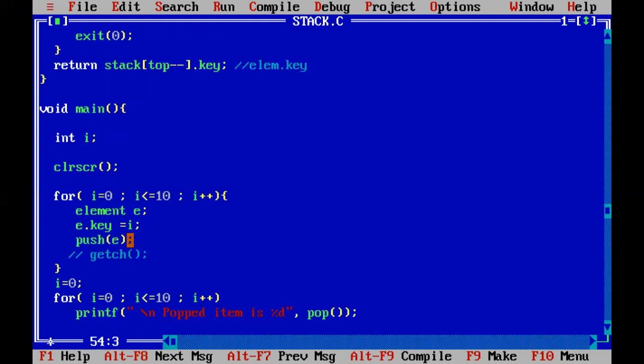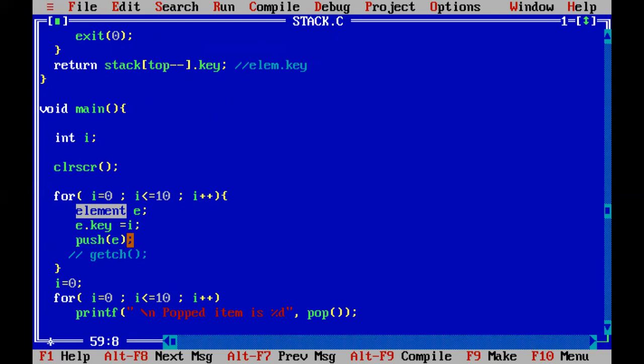And here I'm running a for loop for I equal to 0, I less than or equal to 10, I plus plus. We are creating a new element. Element is a new data type. For that, we are creating a new variable E, and E dot key I am assigning with I. During the 0th iteration, E dot key will be 0. During the first iteration, E dot key will be 1, 2, like that. Whatever element you created, you are pushing into that particular stack.